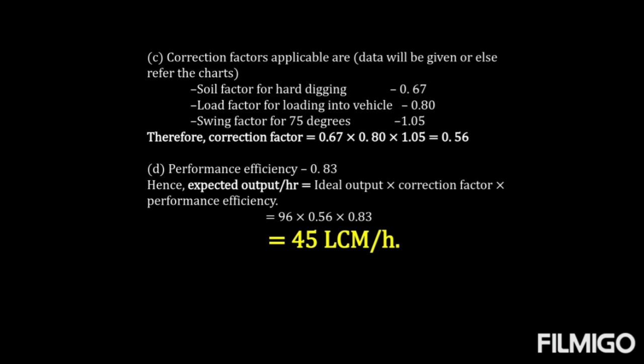We are supposed to calculate the expected output, that is, the ideal output multiplied by the correction factor multiplied by the performance efficiency. The ideal output is 120 multiplied by 0.8, because we had to make an adjustment for a backhoe, and that's how it is 96, multiplied by the correction factor of 0.56 and the performance factor of 0.83. Together it comes to 45 loose cubic meters per hour, the expected output per hour of the backhoe.